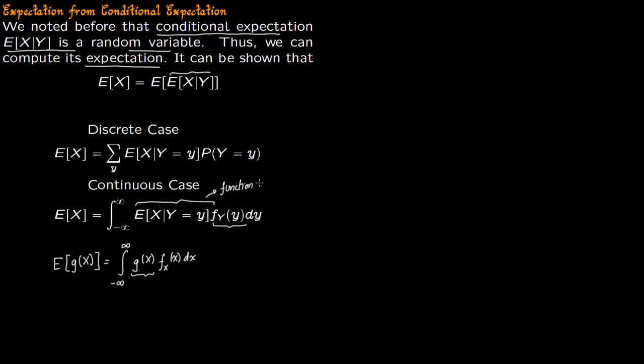Therefore you can integrate over y, and what you get is just a number, because now everything is in terms of y. So expectation of x is just a number. Let us see an example which will make things more clear.